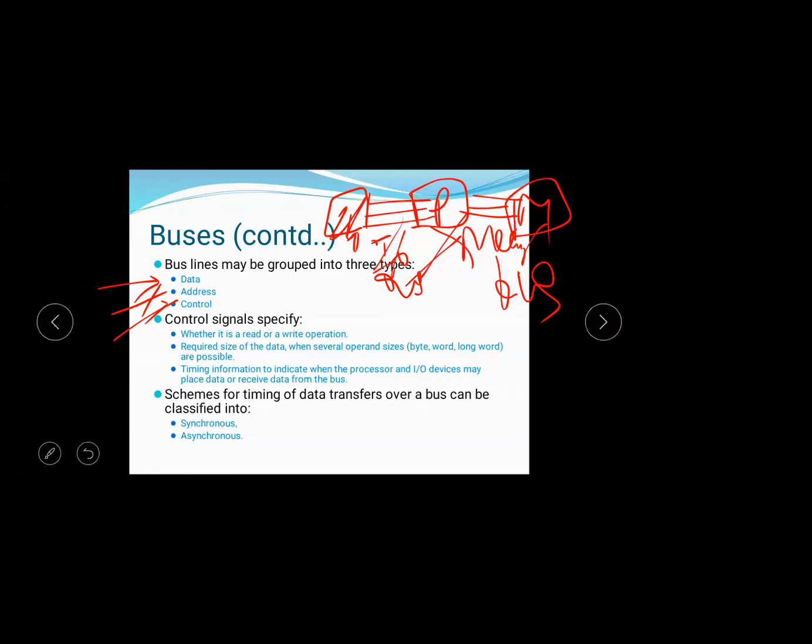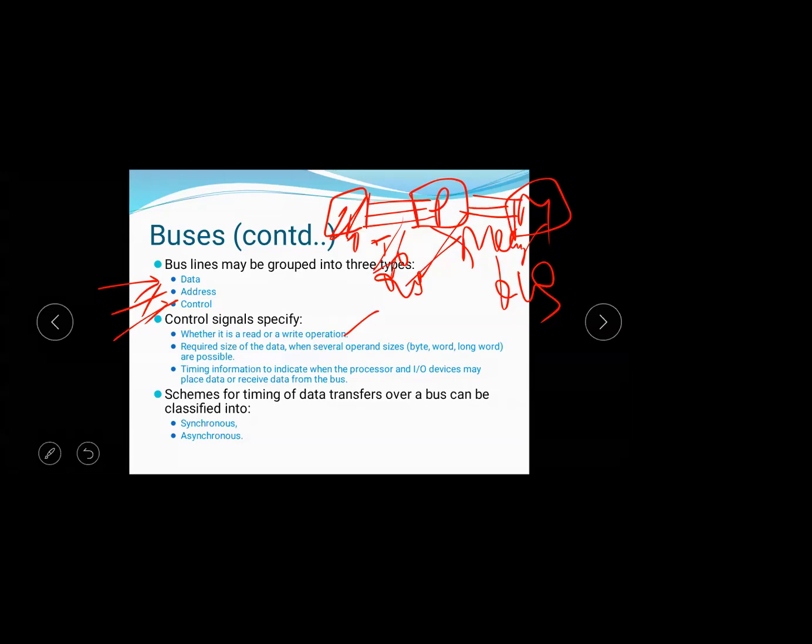Control signals specify whether it is a read or write operation. A read operation is nothing but the data is transmitted from memory to the outside world, to a processor register or to an IO register.